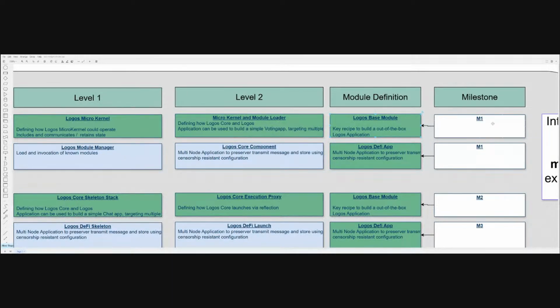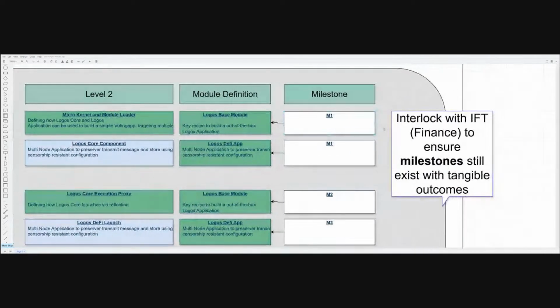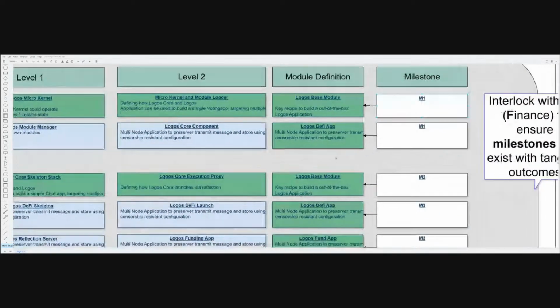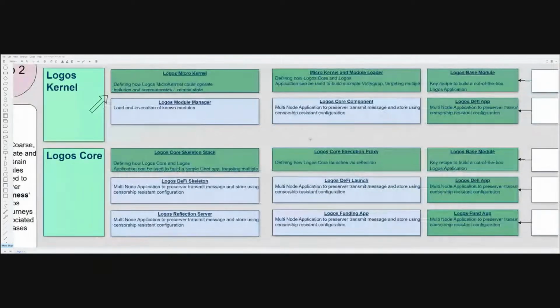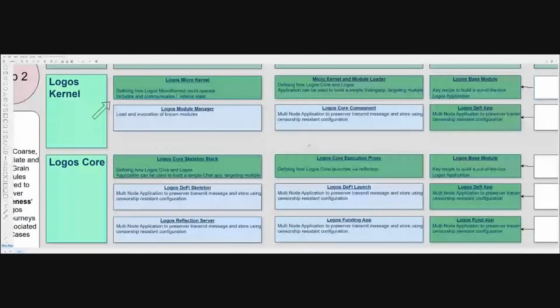And ultimately, if we're doing it within a certain window of planning, we have a milestone. And that milestone is where we effectively come back to an agreement with finance to say, this is being funded to this extent, and here is the promise and the intent that is coming from the project against the milestone. Okay, so brushing on quickly here, we can see all of these various green ones. We can have kernel, we're going to have skeleton stack, execution proxy, base module out of the box. We might have multi-node capability, and ultimately we may have even some funding app built at the bottom.